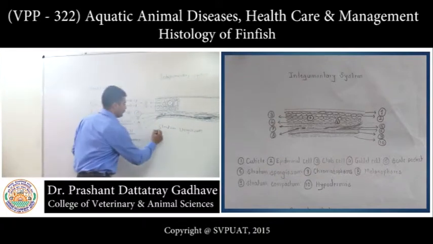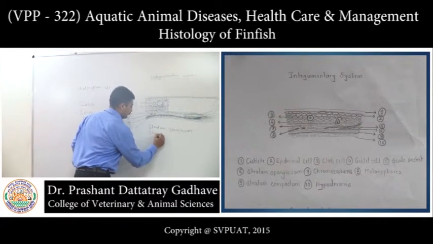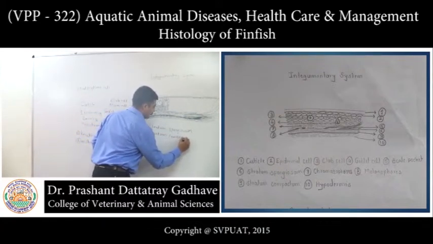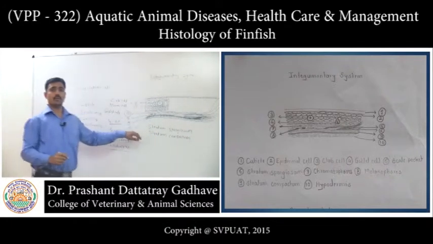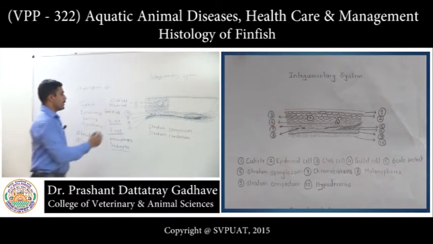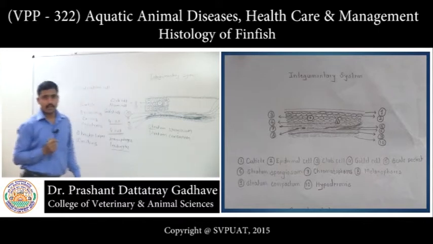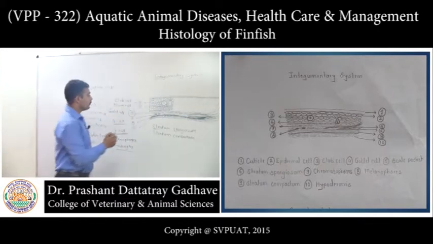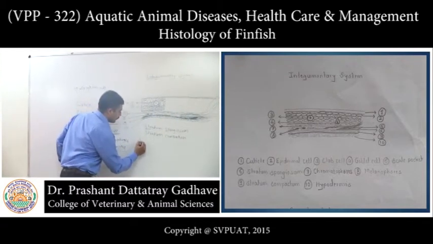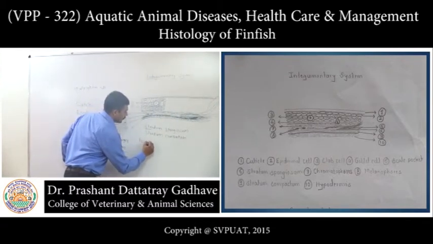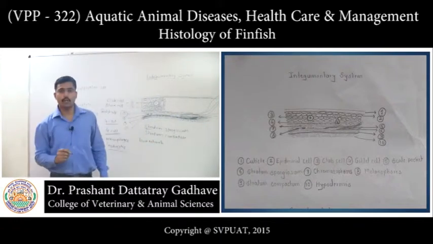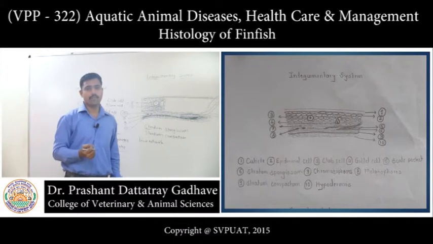The second layer is the stratum compactum, right? The stratum spongiosum layer comprises a loose network of collagen and reticulin fibers.